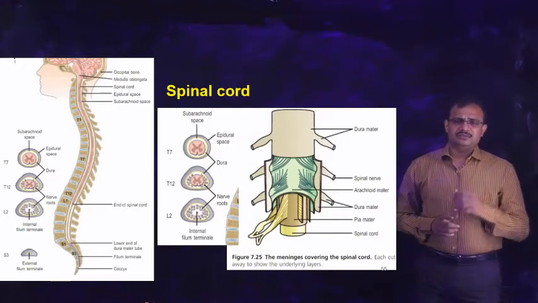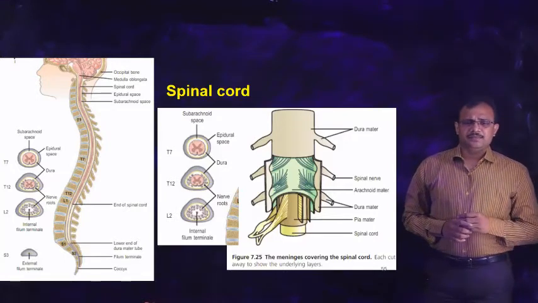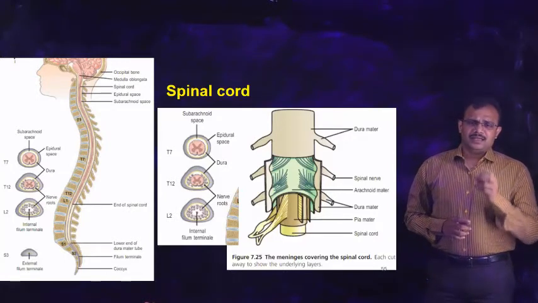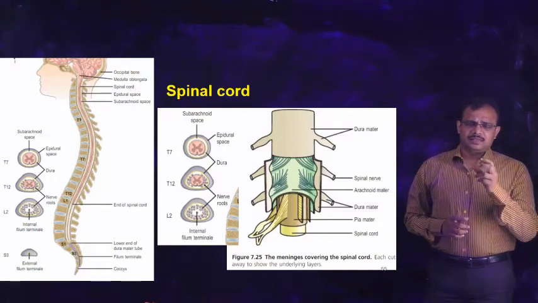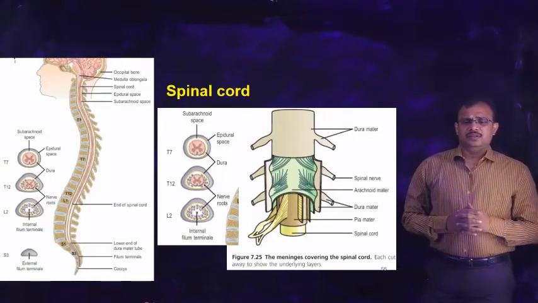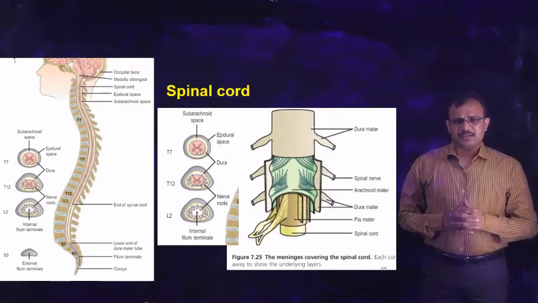The hollow space present in the vertebrae is called the vertebral canal, and it is the house for the spinal cord.